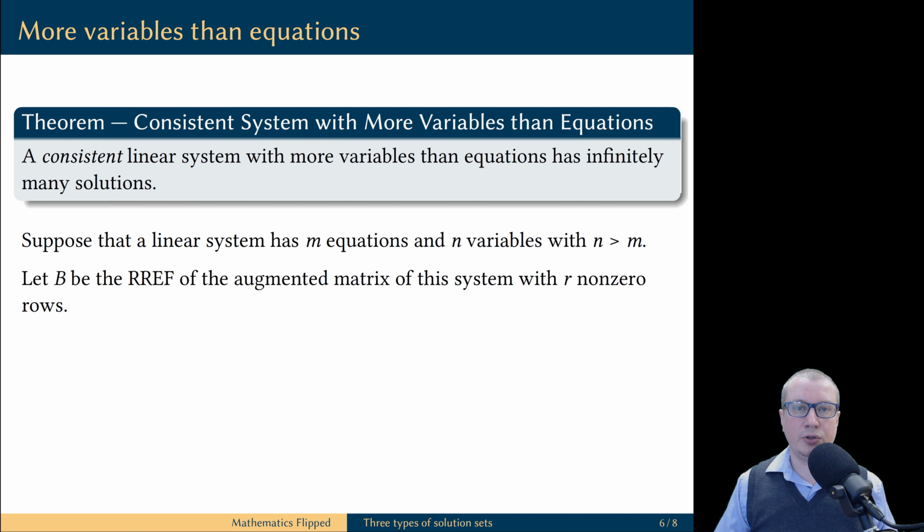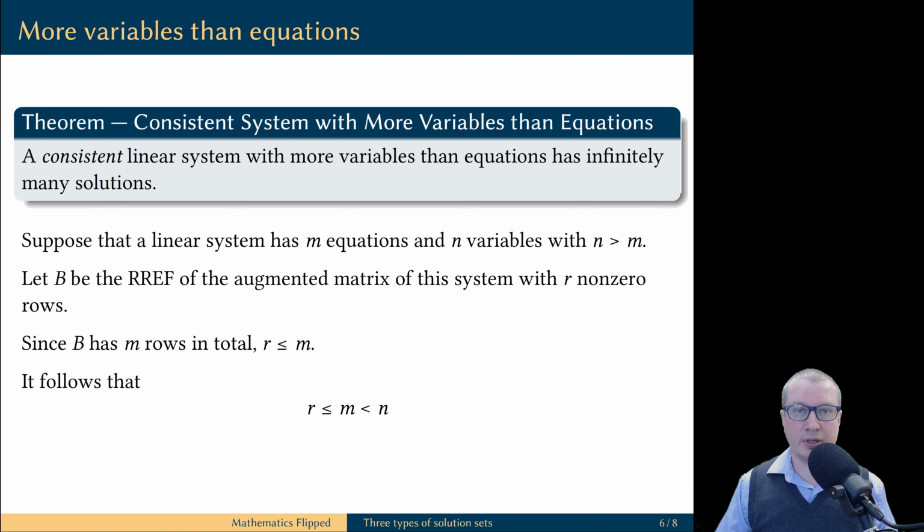Let B be the reduced row echelon form of the augmented matrix of this linear system, and let's assume that B has r non-zero rows. Because B has m rows in total, r cannot be more than m. But we also assumed that m is strictly less than n.